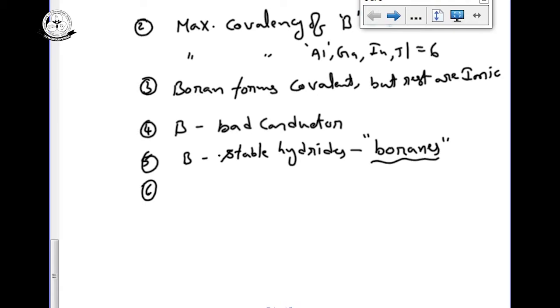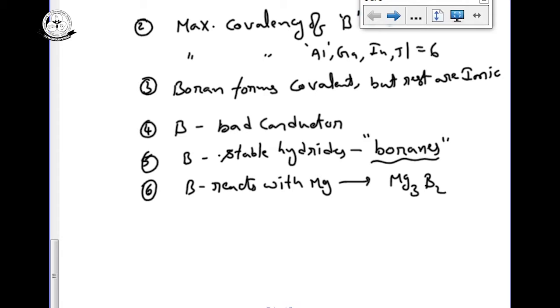And boron reacts with magnesium to give the corresponding magnesium borides. But the rest of the elements are metals.